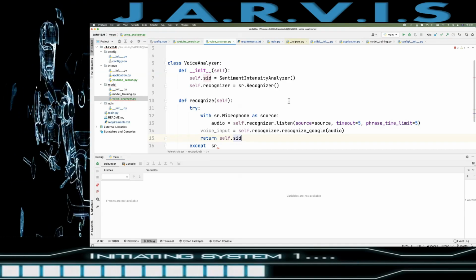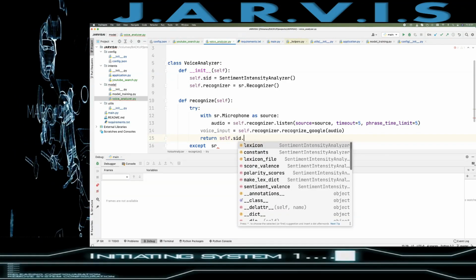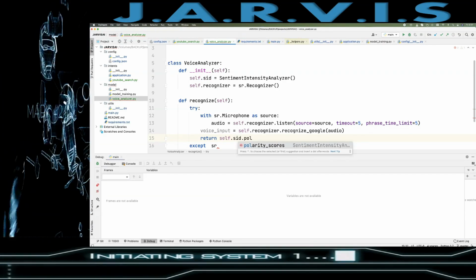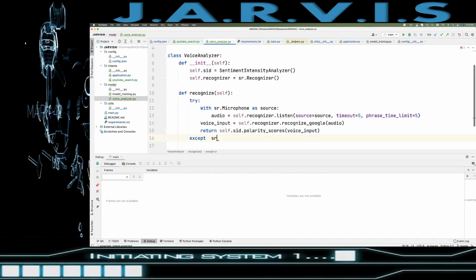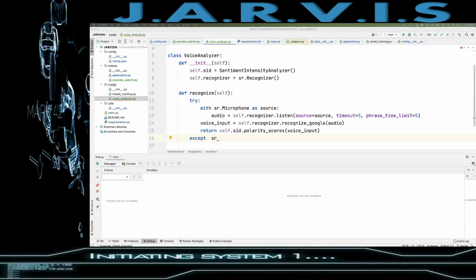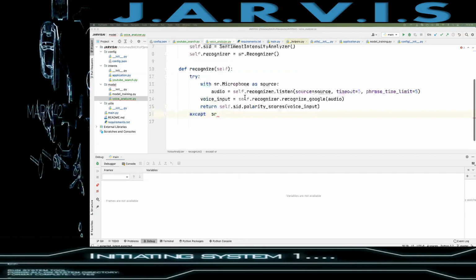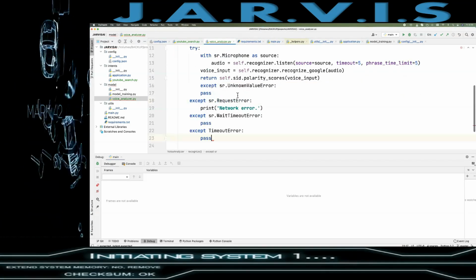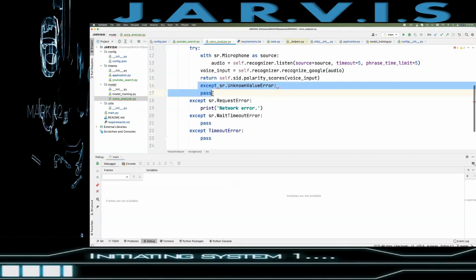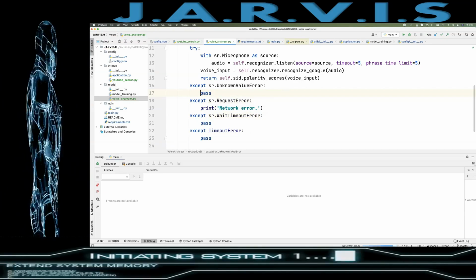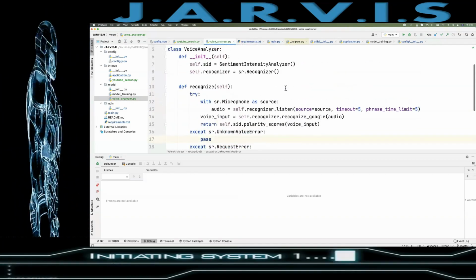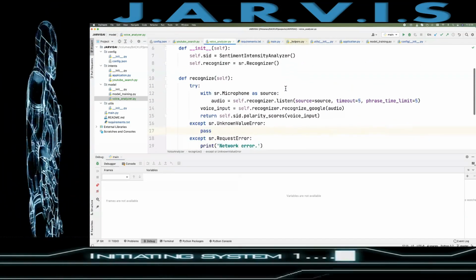So I'm going to use polarity_scores, and we will give the voice input, and I'm just going to copy and paste our code for the accept, which we already have for the Jarvis. Yeah, this is it. Okay, this is done.